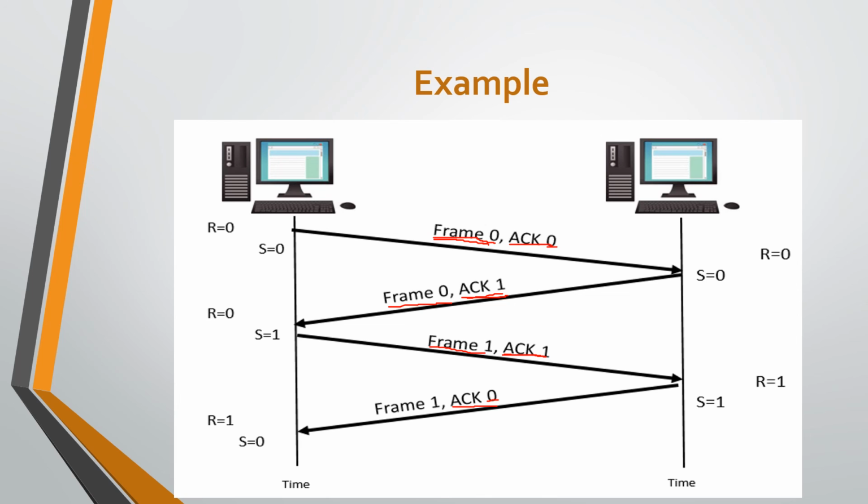And suppose acknowledgement 1 is received by the receiver, so the frame that we want to transmit from the second host to the first host has sequence number 1. So here frame 1 will be transmitted from the second host to the first host. This is an example of the piggybacking concept in which the data frame is combined with the acknowledgement frame and then transmitted in a single packet.